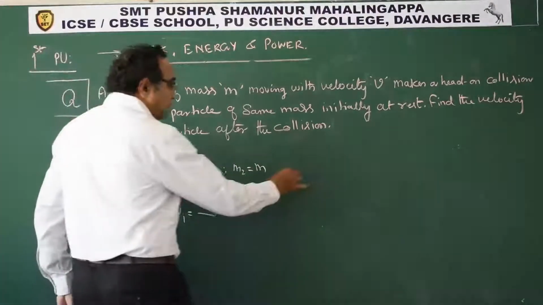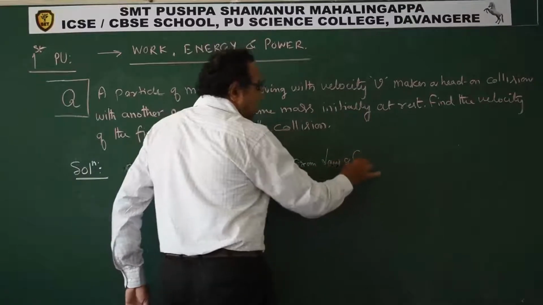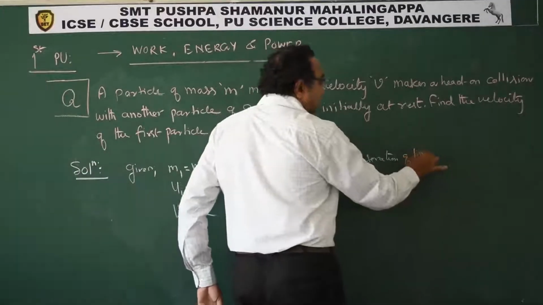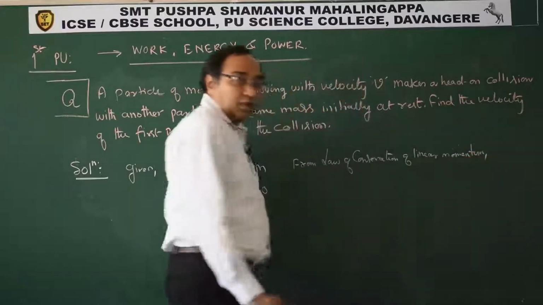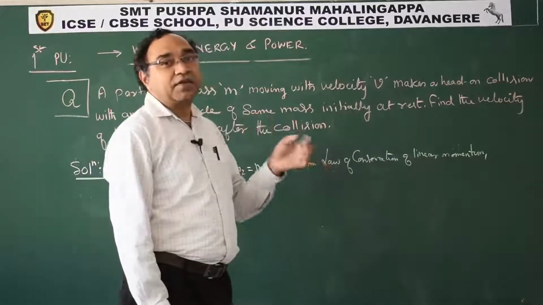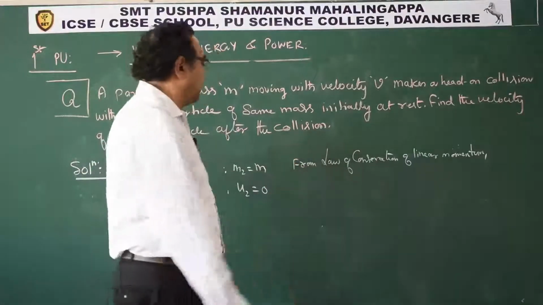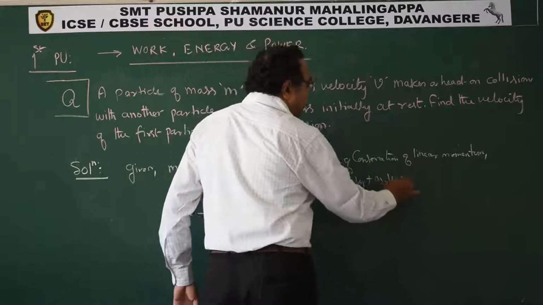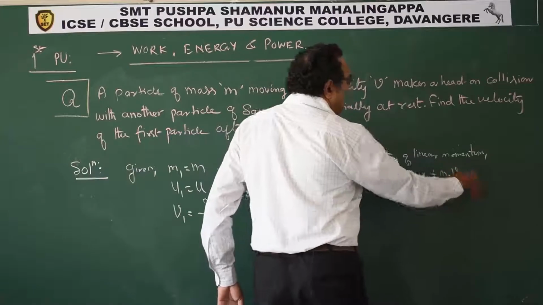So from the law of conservation of linear momentum, see students, you will not write this when practicing numericals. I am writing it to explain that we are using this. So what I have is m1 u1 plus m2 u2 is equal to m1 v1 plus m2 v2.